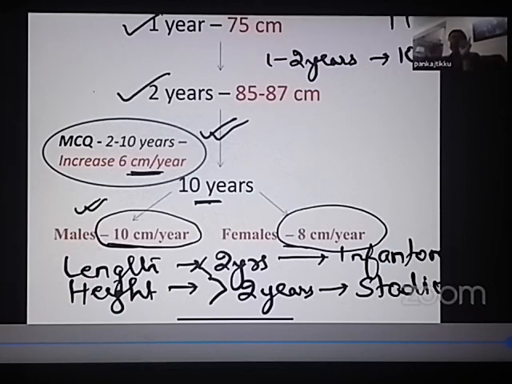Remember when I was telling you about the sequence of puberty in girls and boys, I told you that in girls and boys there occurs a period of growth spurt. And this growth spurt is usually about 10 centimeters per year in boys and 8 centimeters per year in girls. So basically in males it is 10 centimeters per year, and in females it is 8 centimeters per year. Right?